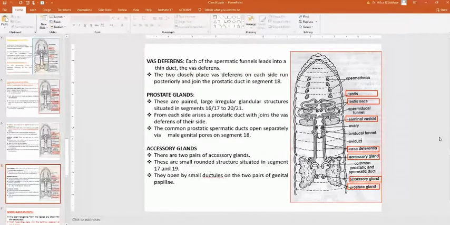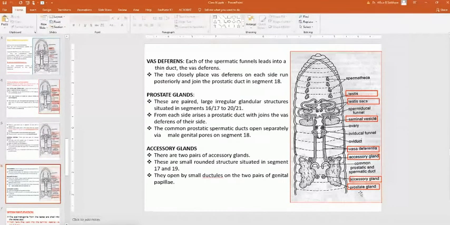Now the next one is the vas deferens. Here you can see this is the vas deferens. Each spermatic funnel leads into a thin duct, the vas deferens. The two closely placed vas deferens on each side run posteriorly and join the prostatic duct in segment 18. Here you can see this is segment 18.